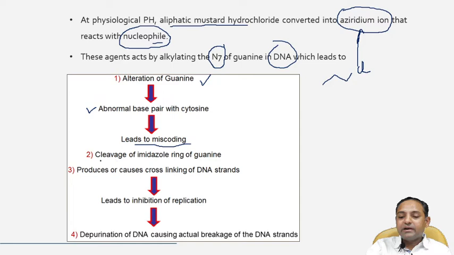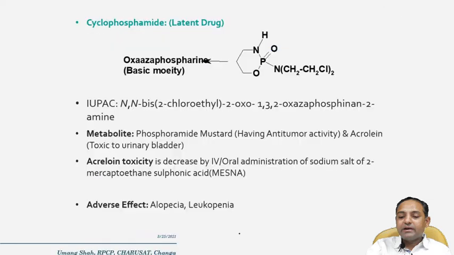The second probable mechanism is cleavage of the imidazole ring of the guanine. There may be chances of cleavage of the imidazole ring that is present in the guanine. Third, it causes cross linking of the DNA strands, which leads to inhibition of DNA replication. Fourth, depurination of the DNA causes actual breakage of the DNA strands. So these four are the probable mechanisms by which alkylating agents act.